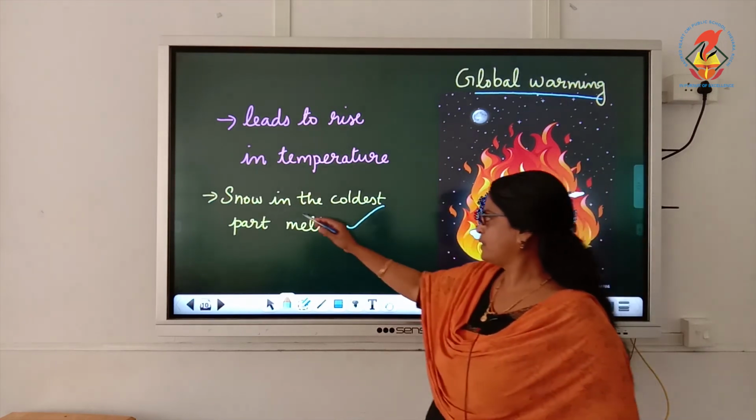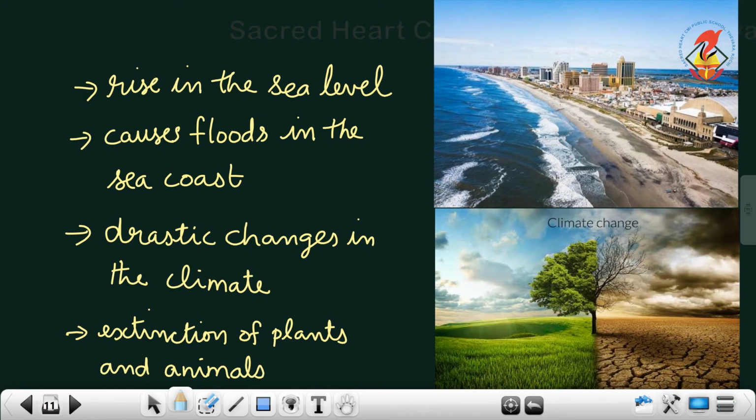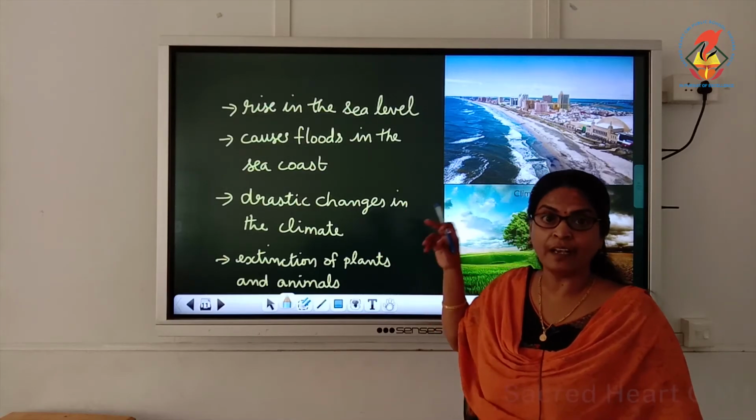Okay. Then snow in the coldest parts starts melting. Then what will happen next? That causes a rise in the sea level, which causes floods on the sea coast. Then there will be drastic changes in the climate. Then that leads to the extinction of some plants and animals. This is the impact of global warming.